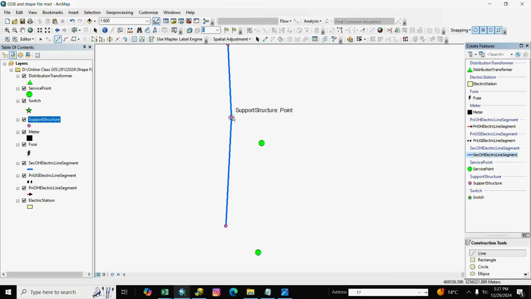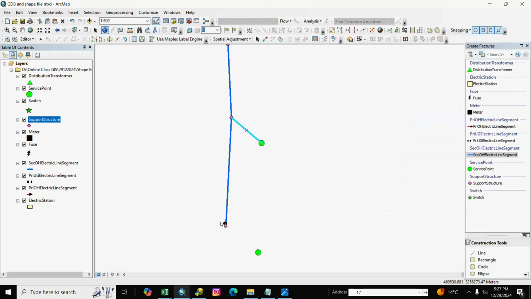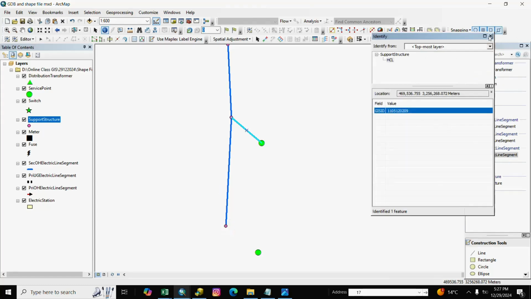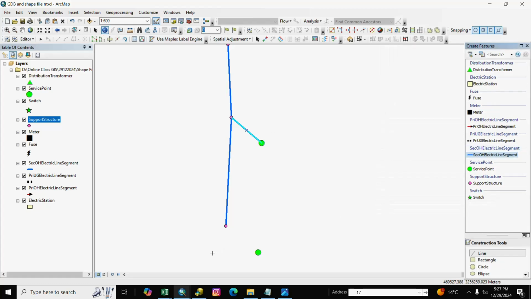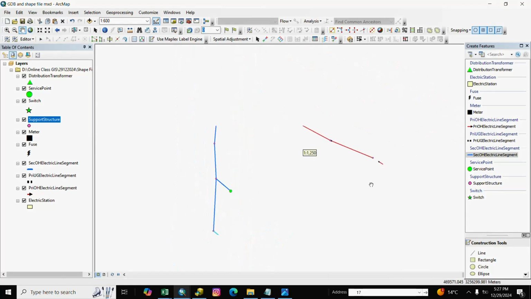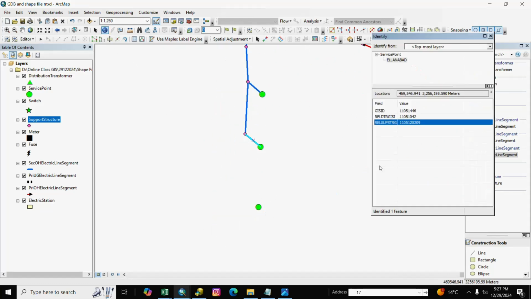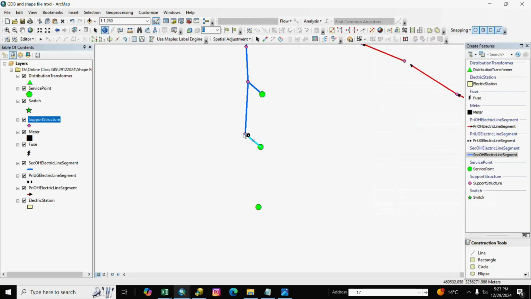secondary OH here, and same as, see here support structure 209, and you see here 209, and we connect it, service line, and you also see this one 209, here is 209 pole, you connect it, 209.